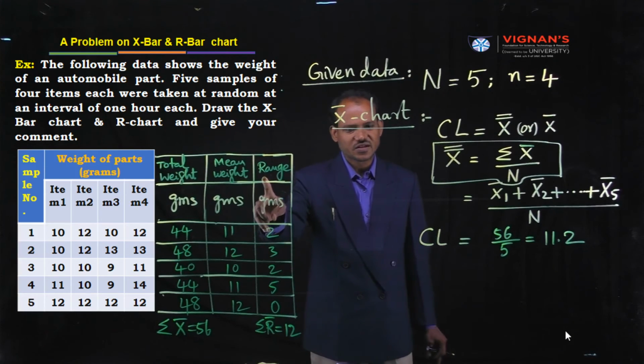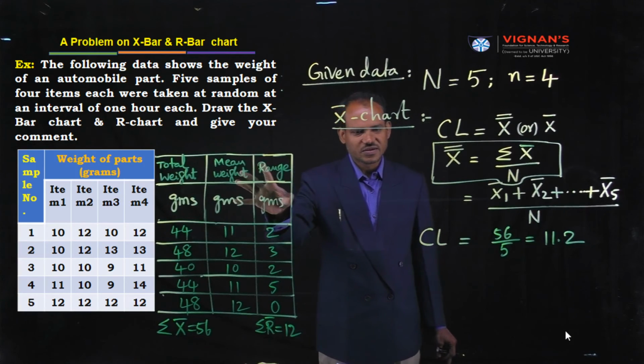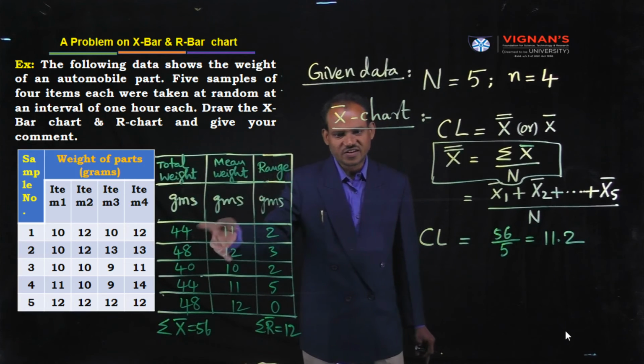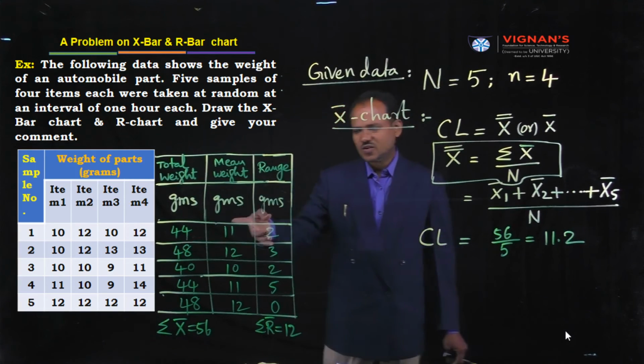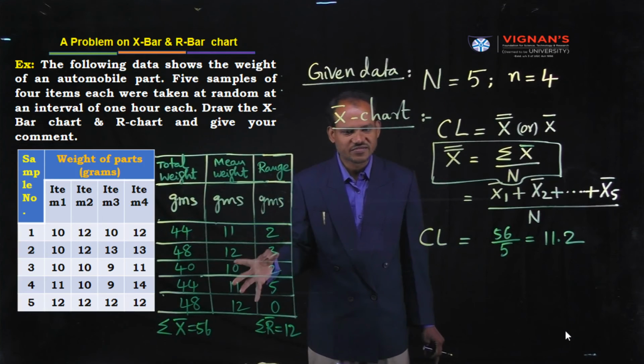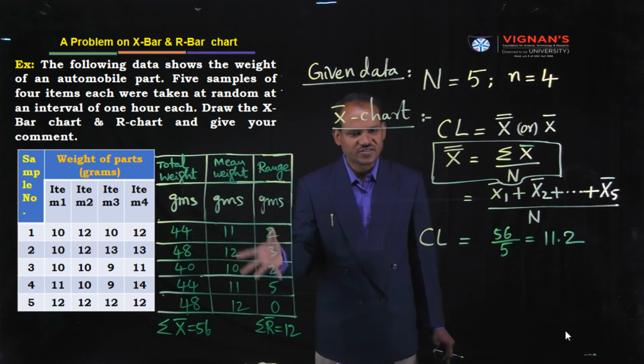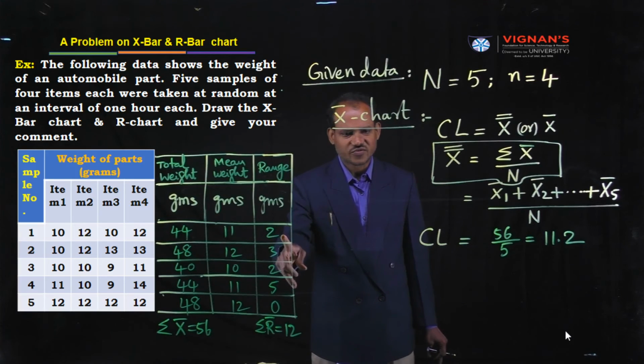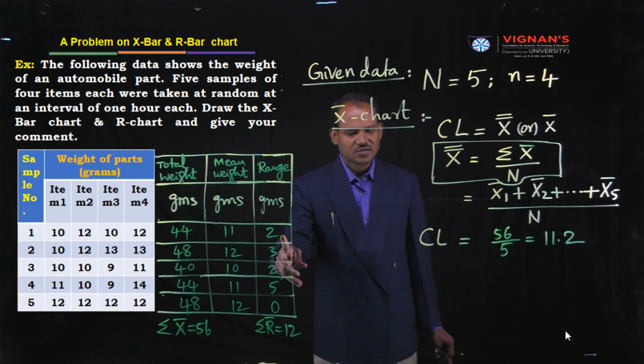Range is the difference between highest value and lowest value. Consider the first sample. What is the lowest value? 10. Highest value 12. Difference is 12 minus 10, which is 2. 2 is the range for sample number 1. Similarly, for sample number 2, 13 is the maximum value, 10 is the minimum value. Difference is 3, and so on.